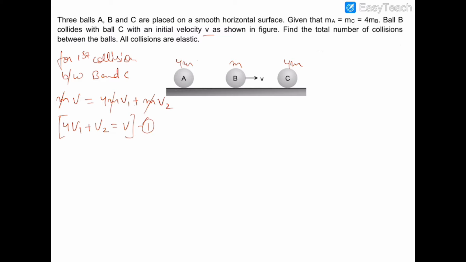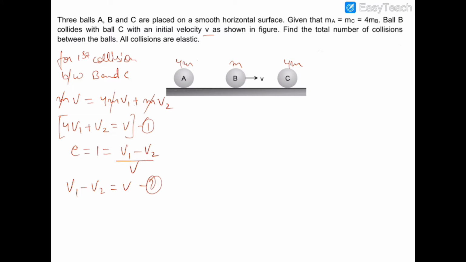Now the second equation comes from the definition of e, the coefficient of restitution. The value of e is equal to 1, and the relative velocity after collision will be v1 minus v2, since the velocity of C is considered to be higher, and the relative velocity before collision is v. So v1 minus v2 is equal to v. This is the second equation.